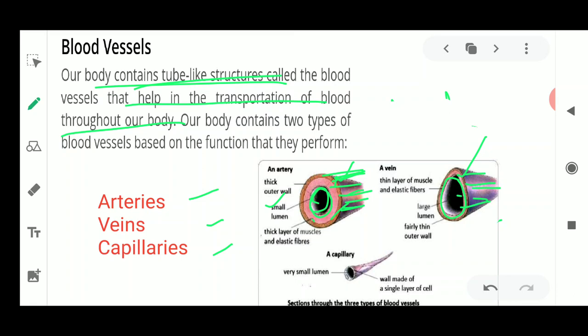So you can just remember that a pipe which has a small space for the flowing of the blood is an artery. And if the flowing of the blood is taking place with a large lumen, with a large space to flow, that is known as the vein.